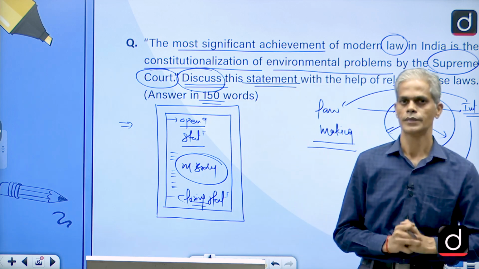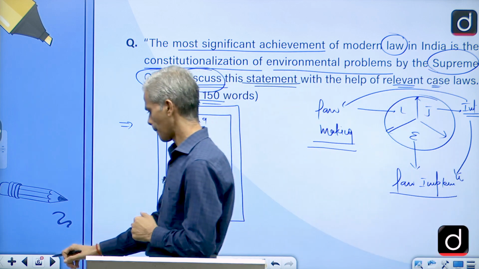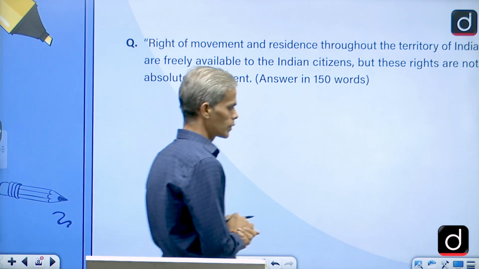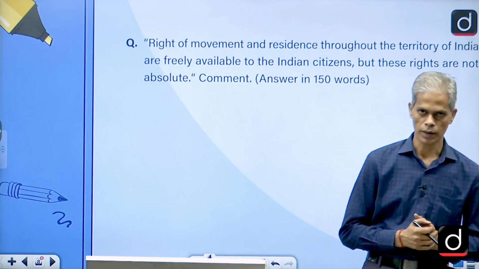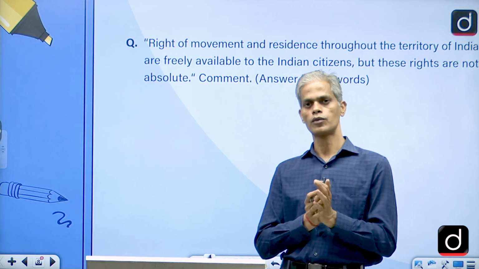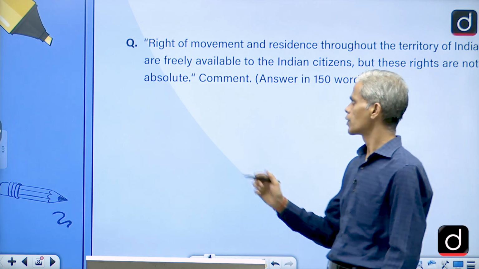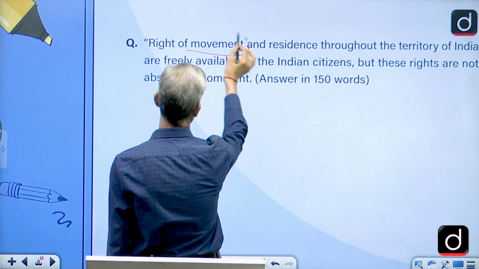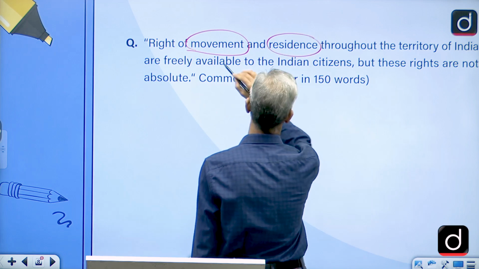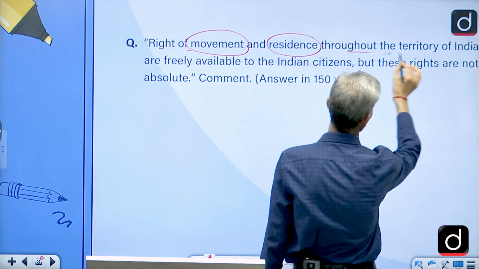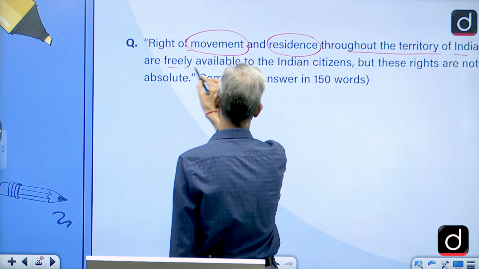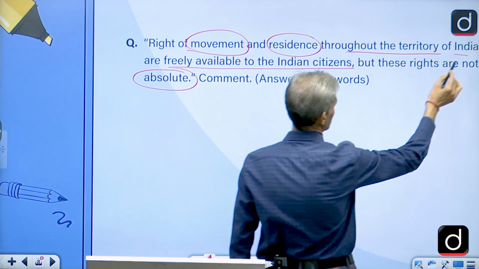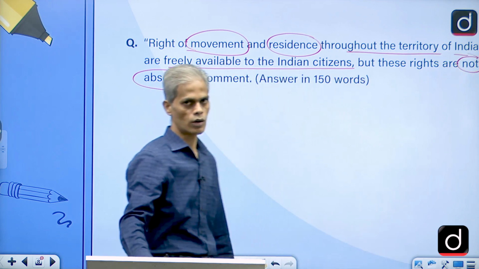All right. Now let's move on to the next one. The next question is again one of the direct questions, asked from Part 3, and we always emphasize that Part 3 and Part 4 are important for polity. Here the question is asking about the right of movement and residence. Movement throughout the territory of India is freely available to Indian citizens, but those rights are not absolute in nature. So it is a very direct question, no twist at all.